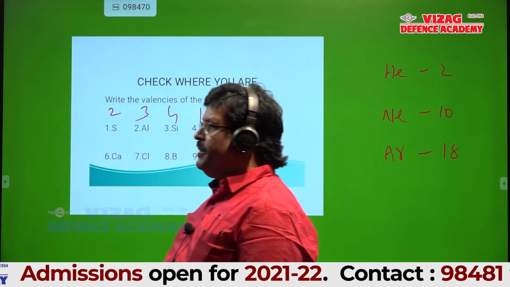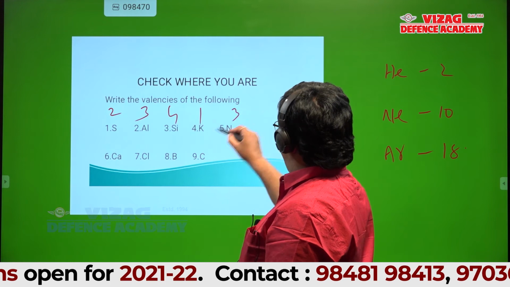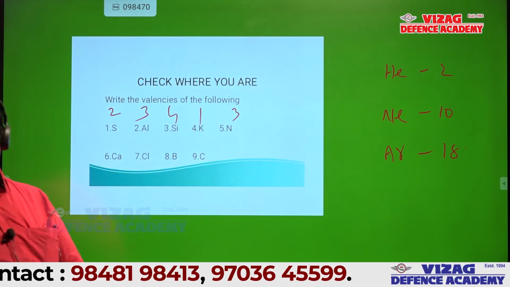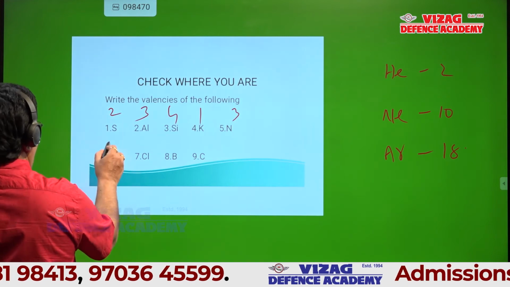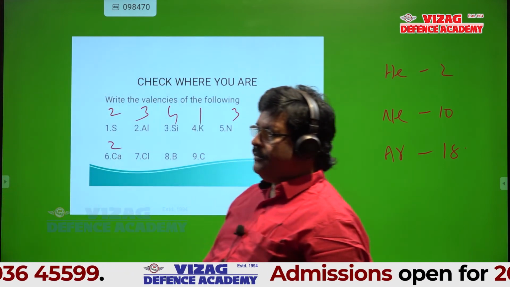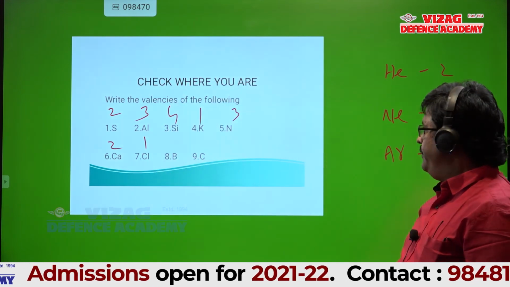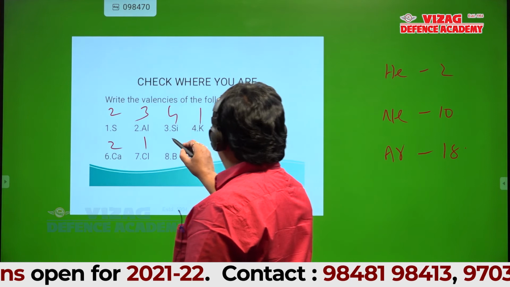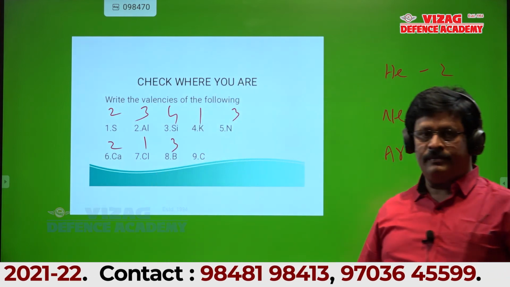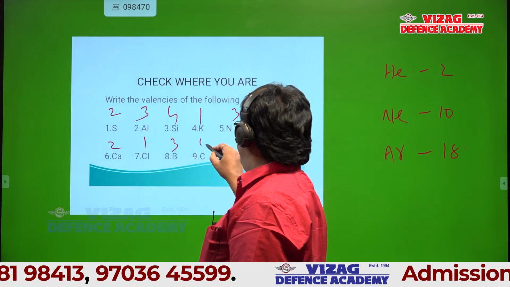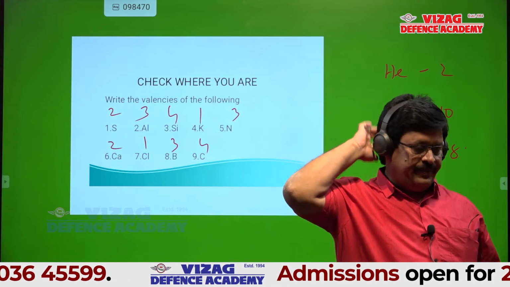Why are you taking that much time? Yeah, 3. Calcium? 2. Yes. Chlorine? 1. Boron? 3. Carbon? 4. Yeah, that's it, students.